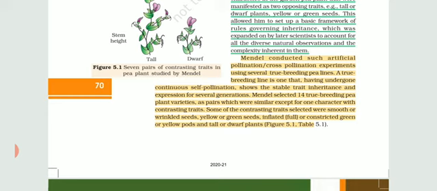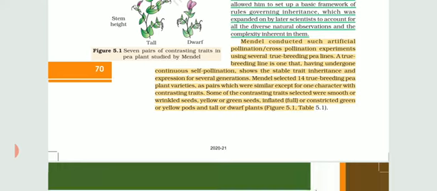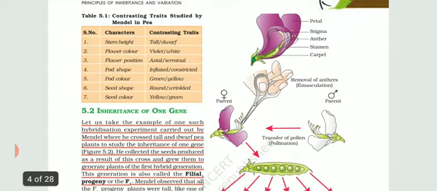If I speak the true term here, true breeding means where all the characters are naturally present, means they are at their dominant stage. It has undergone self-pollination for several generations, so he understood how the first generation is varying from the second generation. So let's come to the contrasting traits studied by Mendel in pea. So you have to learn this table 5.1.